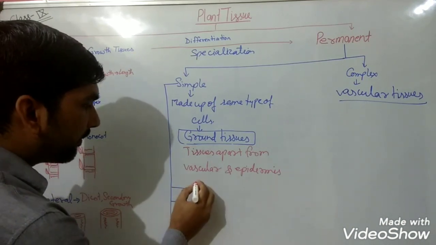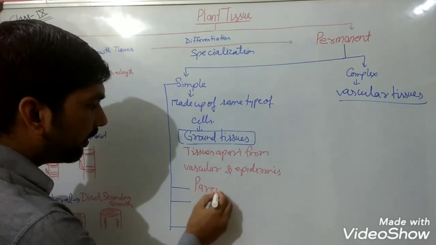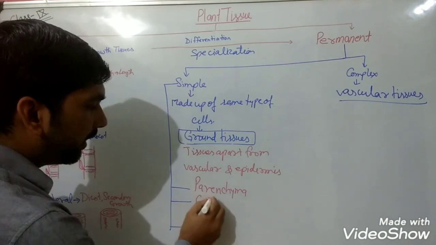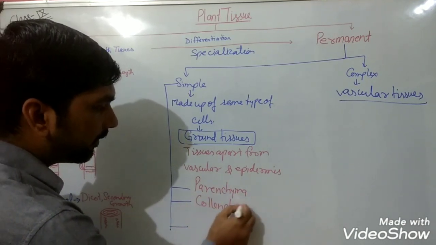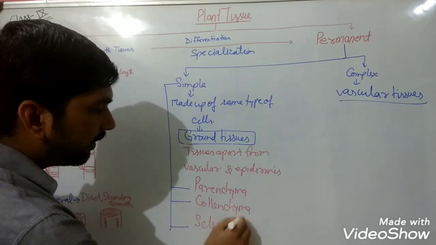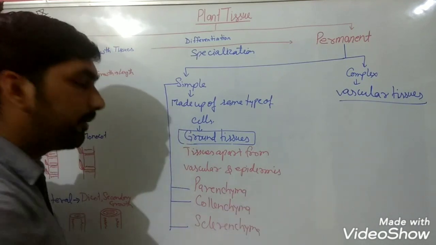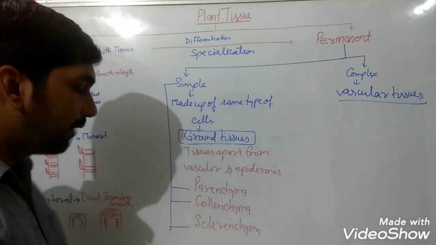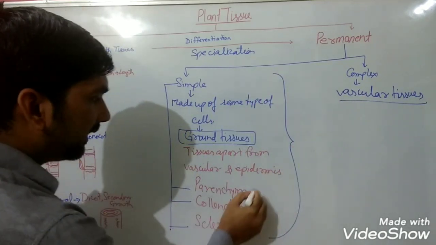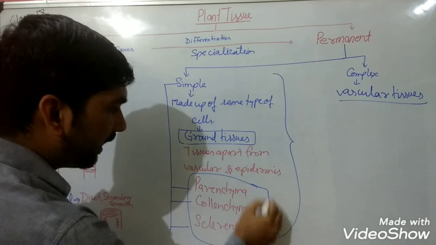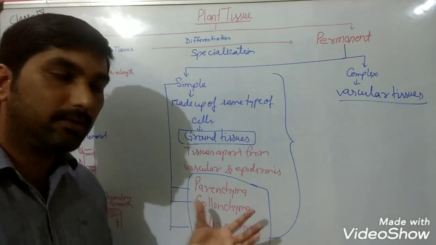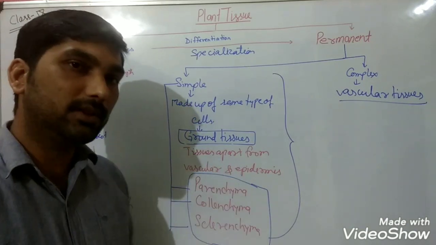The first one is parenchyma. The second one is collenchyma. And the last one is sclerenchyma. So today our discussion will be based on these three: parenchyma, collenchyma and sclerenchyma. What are their structures, what are their positions, and what are their functions.